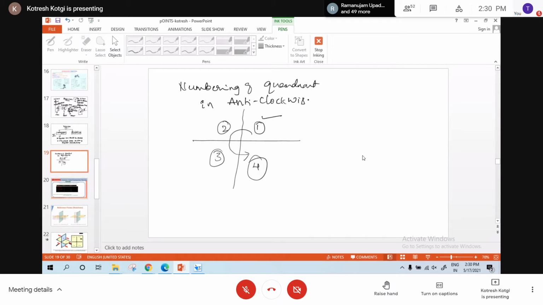Am I right? You keep that in mind. The numbering is done in anti-clockwise direction. So with this basic, I will go to the importance of quadrants. Why should we study them? How are they helpful?